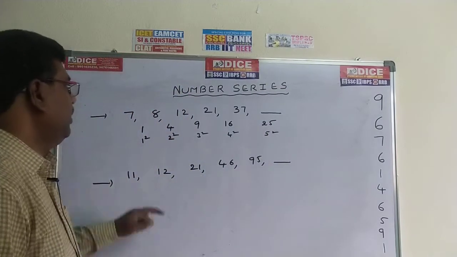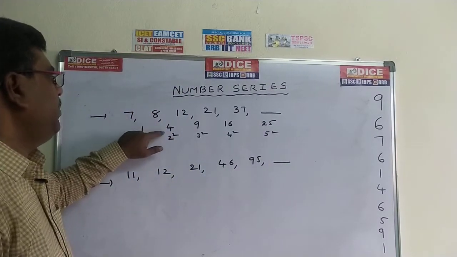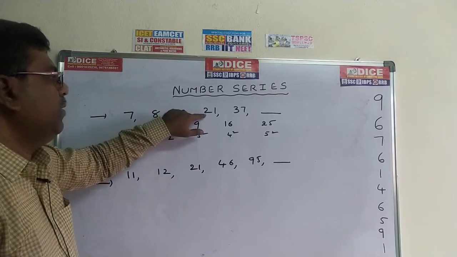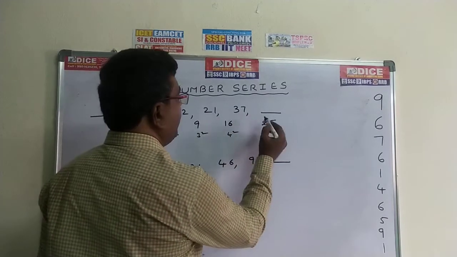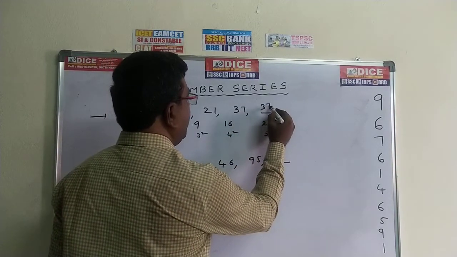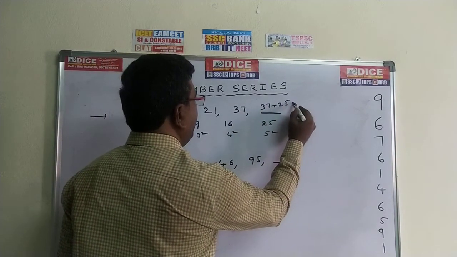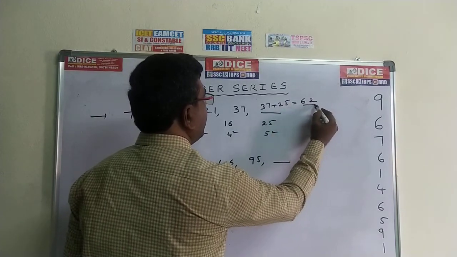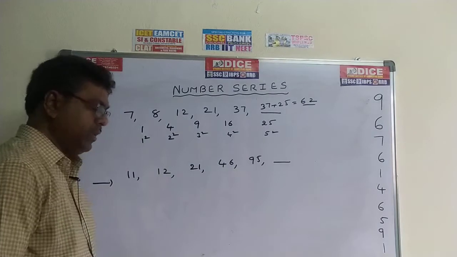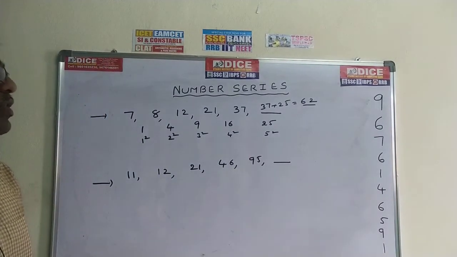Now 7 plus 1 is 8, 8 plus 4 is 12, 12 plus 9 is 21, 21 plus 16 is 37, and 37 plus 25 is 62. The value 62 is the correct answer. This is the first one.